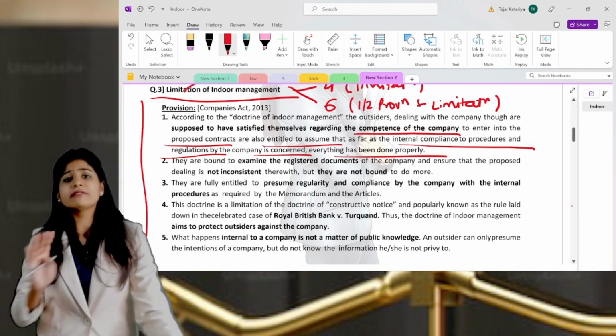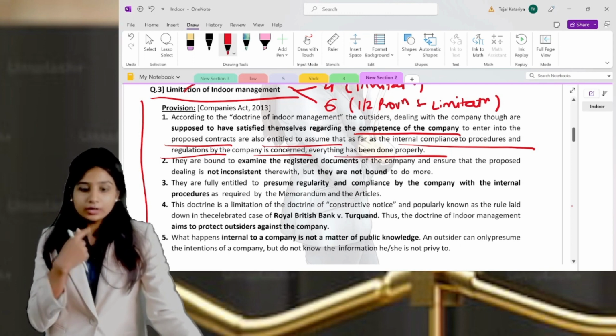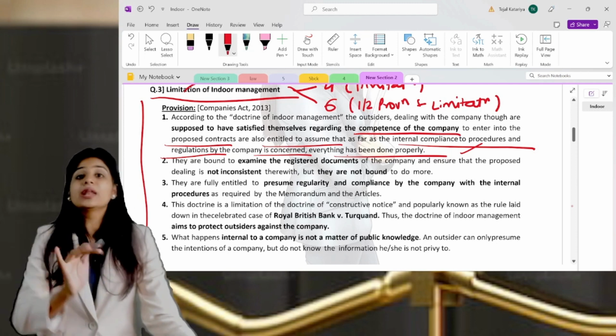It is presumed that they have the knowledge, but it is not presumed that outsiders are required or liable to understand the internal compliance of the company.